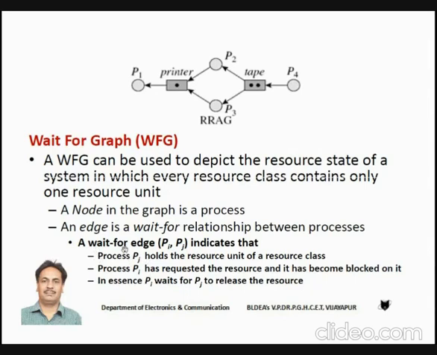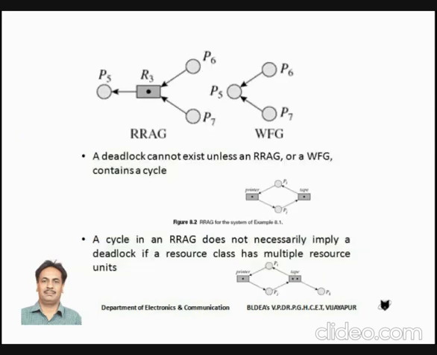A wait for edge, that is, an edge from Pi to Pj, indicates that Pi is requesting a resource and Pj is holding the resource unit of a certain class. It is very simple, students. Just if you observe this diagram, you can understand it.